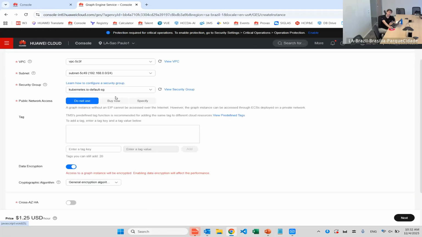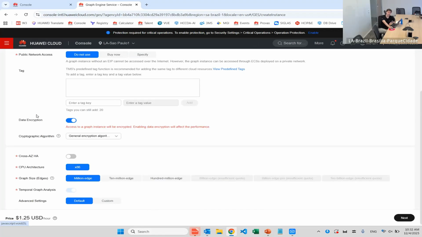If you want to use an EIP to connect it to the internet, you can, and you can use TMS, the tag management service. You can encrypt data, which gives us a really good layer of security. For the user it won't appear encrypted, but for external users that don't have permissions, for example, it will be encrypted.